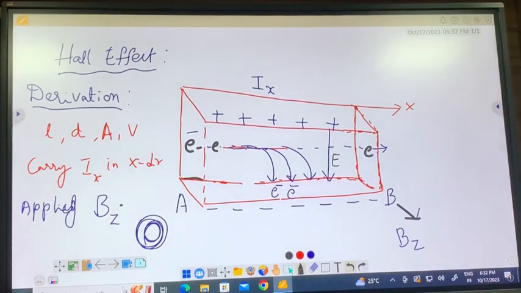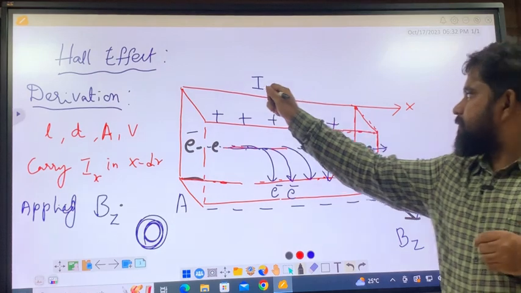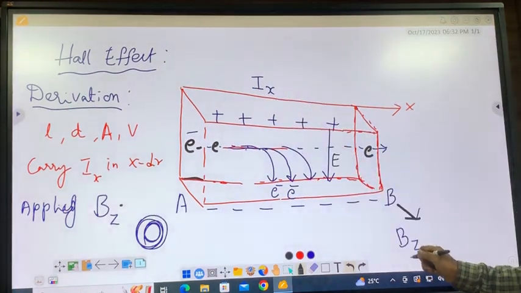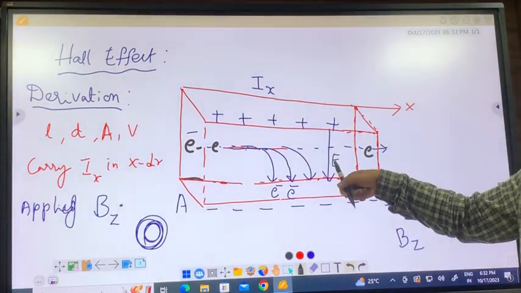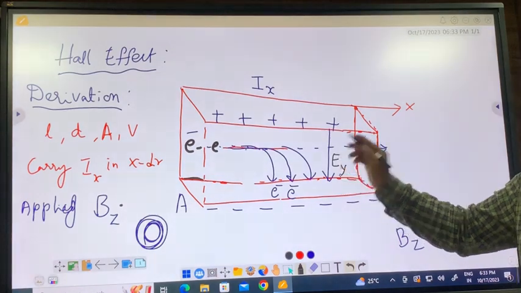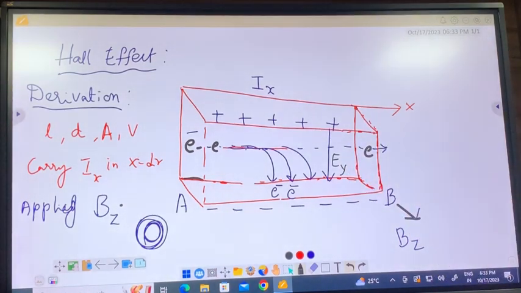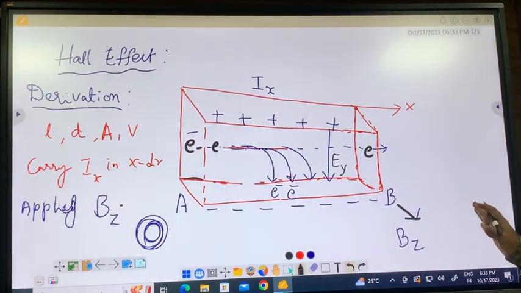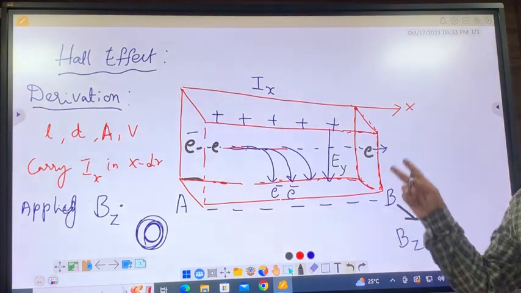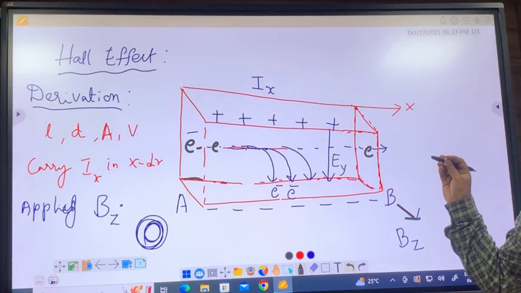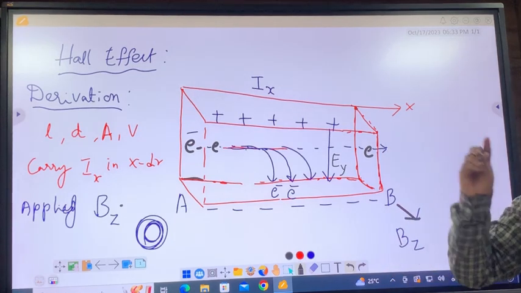What is the direction? I is in X, B is in Z. Here this direction is E_y. This is the theory part. You have to explain the same thing. What is the key point here? Due to the electrical force, the charge wants a straight path. Due to the magnetic force, it wants a circular path.